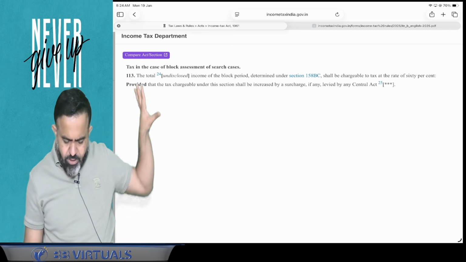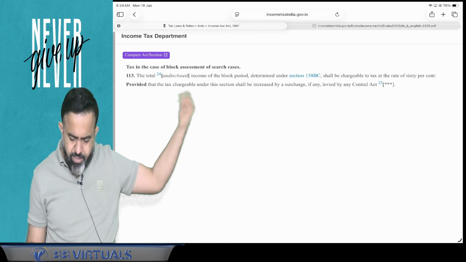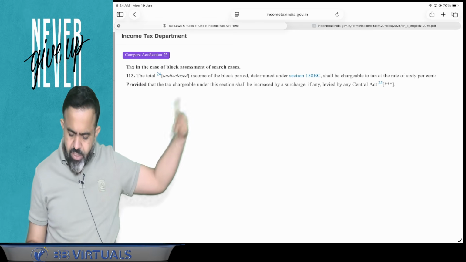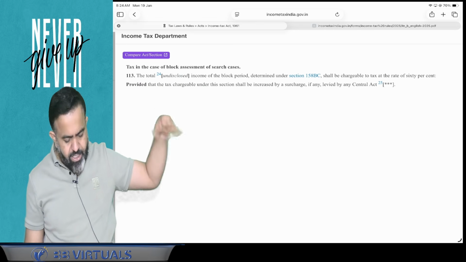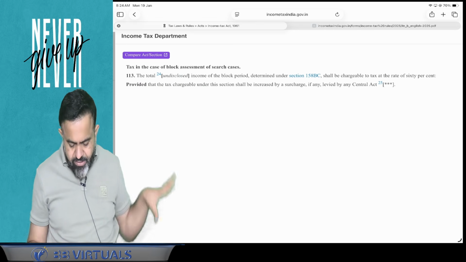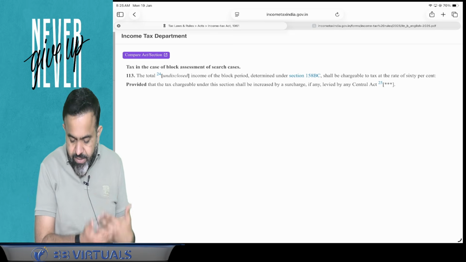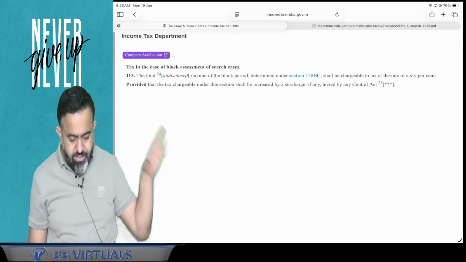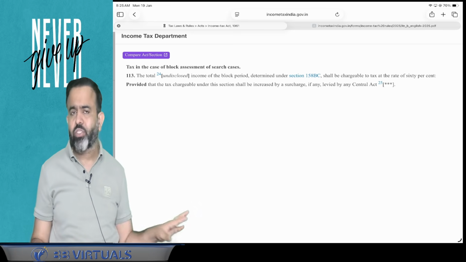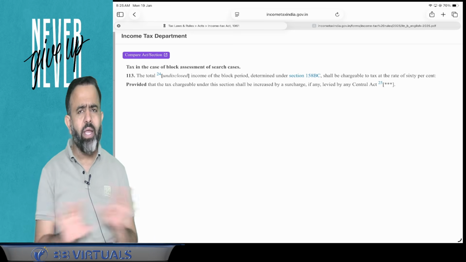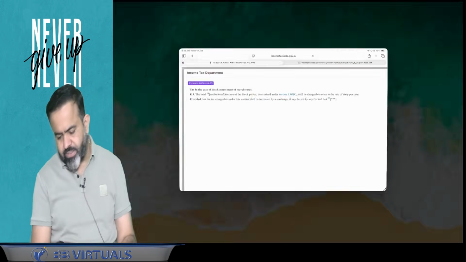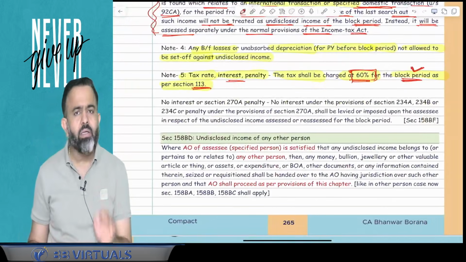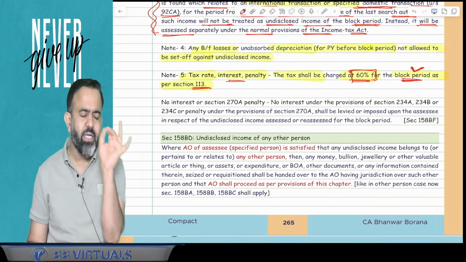Here the lawmaker says the tax shall be increased by any surcharge, if any, levied by the Central Act. There is no surcharge clearly mentioned for this section. So as of now, there is no surcharge and no health and education cess; you just have to pay the 60% tax on the undisclosed income.